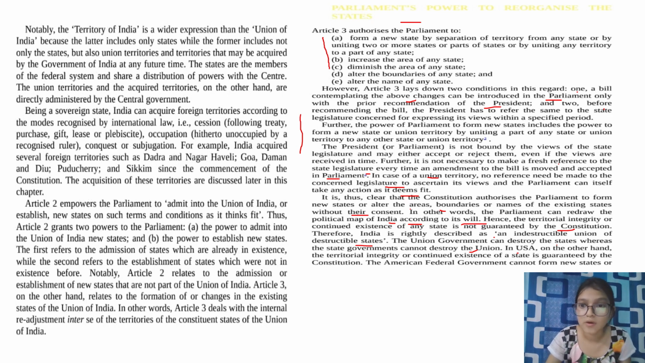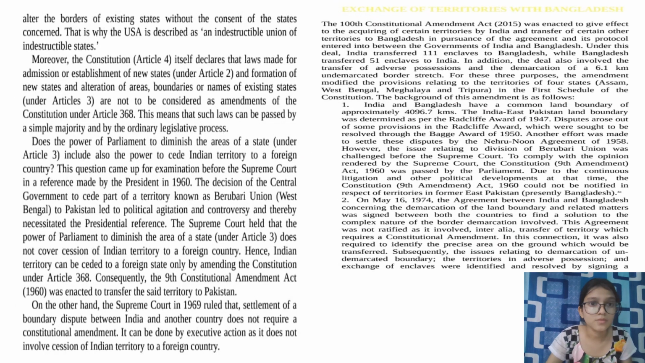The American federal government cannot form new states or alter the borders of existing states without the consent of the state concerned. So, for example, in our country, if the Union wants to change a state's name, it can do so, but in America, it cannot do so without the permission of the state concerned. That is why the USA is described as an indestructible union of indestructible states.